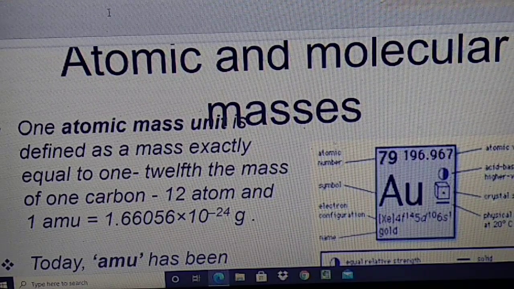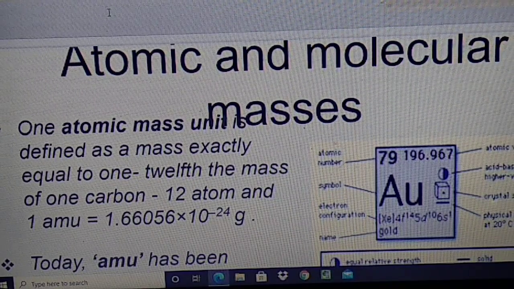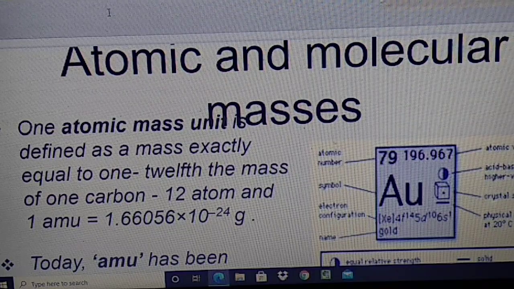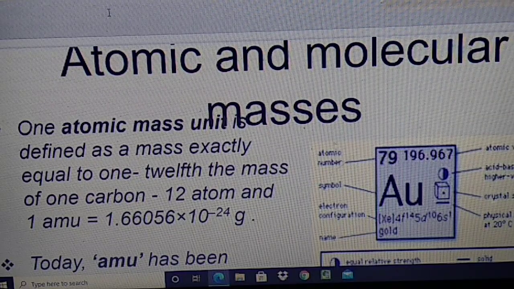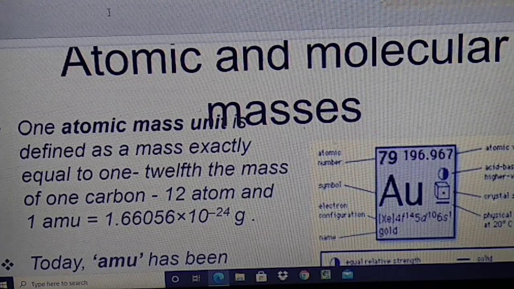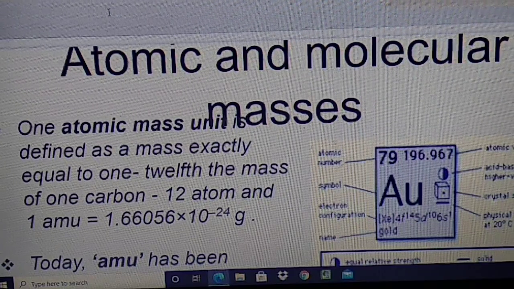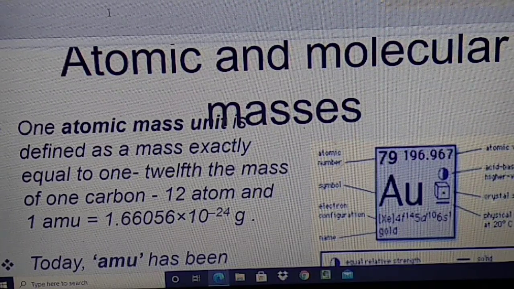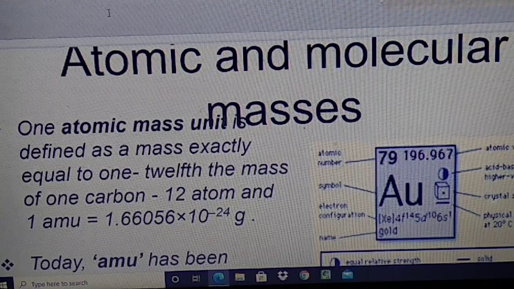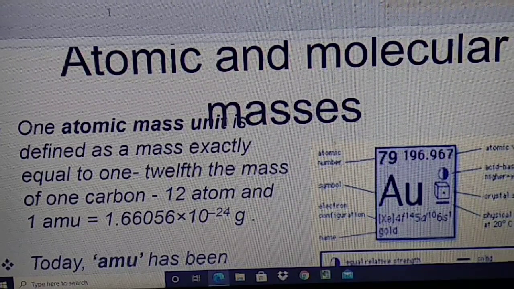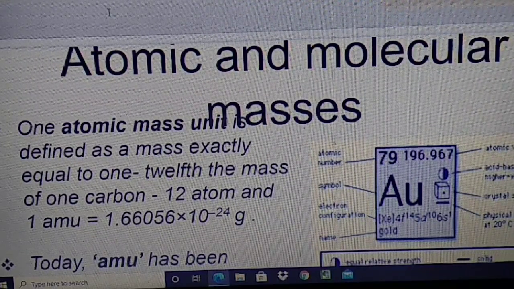You know students, in standard 10 you have learned the atomic mass unit. It is 1/12th of the mass of one carbon atom. What do you mean by the atomic mass of oxygen is 16 gram? Tell me students, what do you mean by it? Yes, you are absolutely right. It means that one atom of oxygen is 16 times heavier than 1/12th of the mass of one atom of carbon-12.